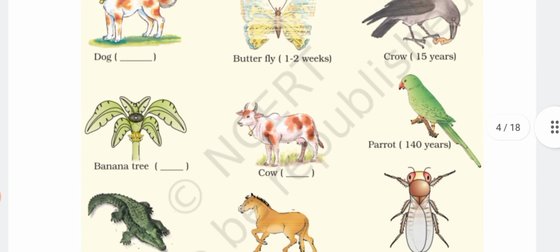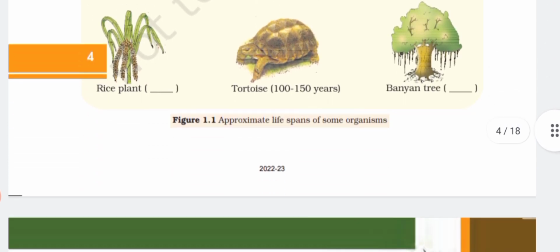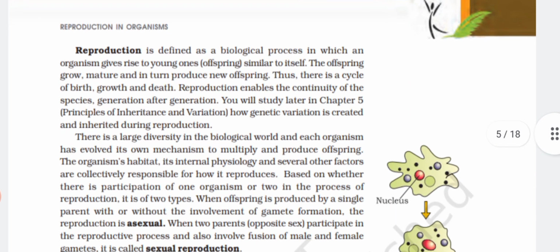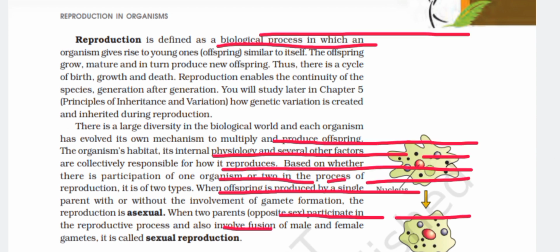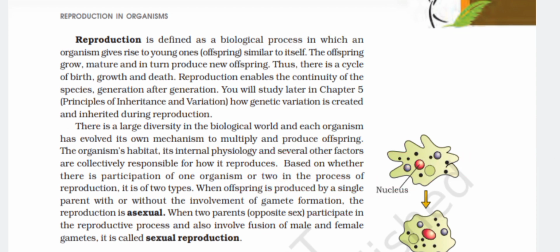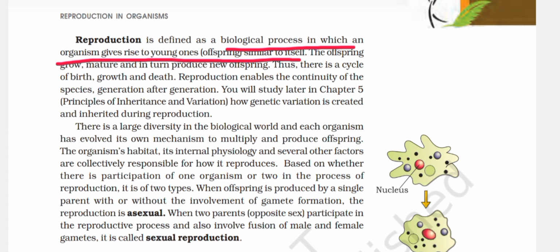In Figure 1.1, lifespans of some organisms. Reproduction is defined as a biological process in which an organism gives rise to young ones, offspring, similar to itself. The offspring grow, mature, and in turn produce new offspring. Thus, there is a cycle of birth, growth, and death. Reproduction enables the continuity of the species generation after generation.